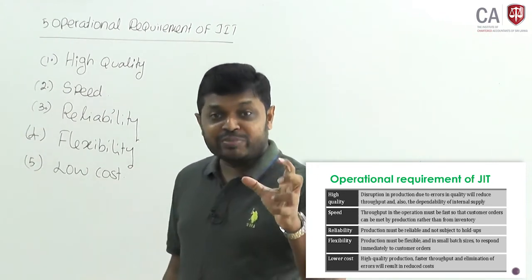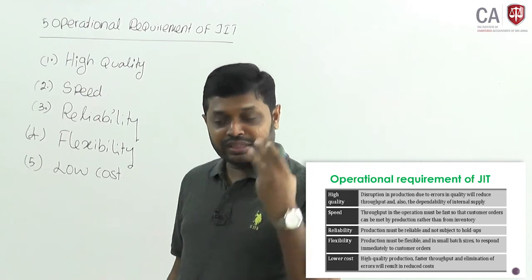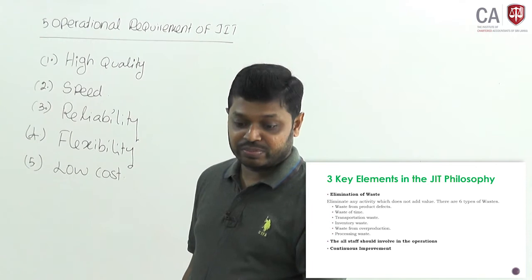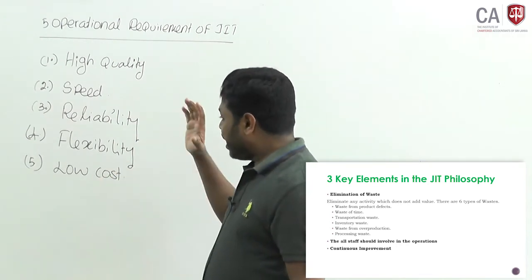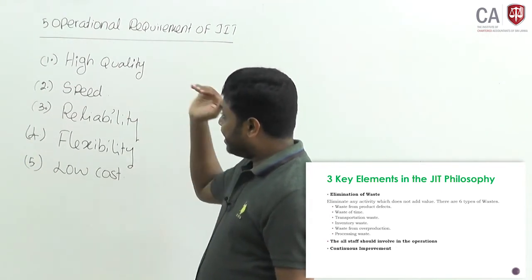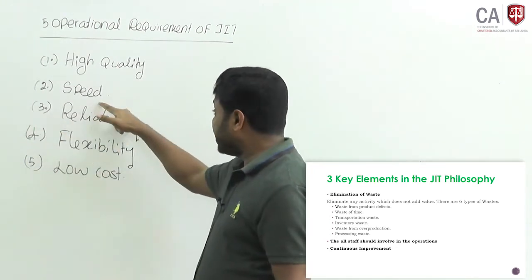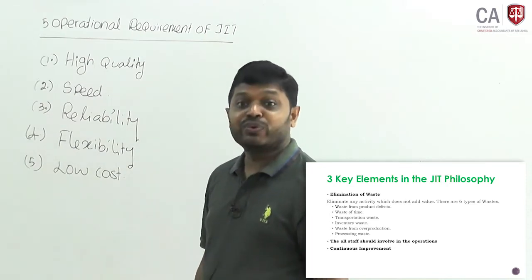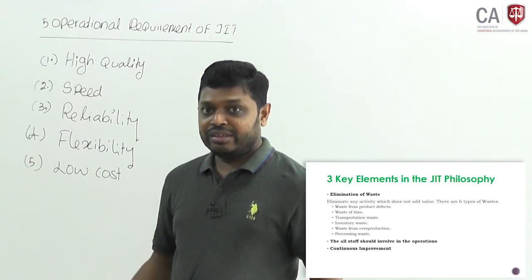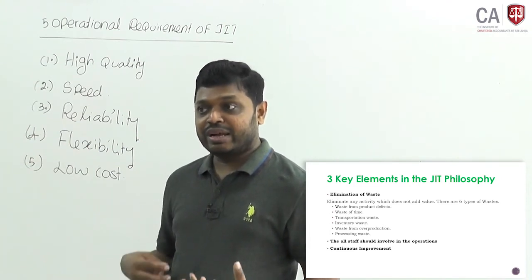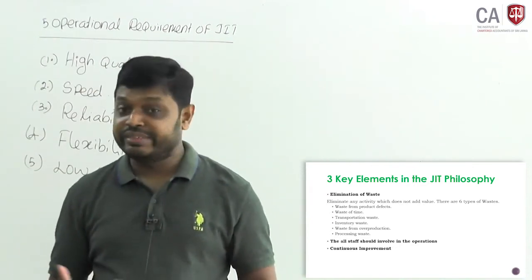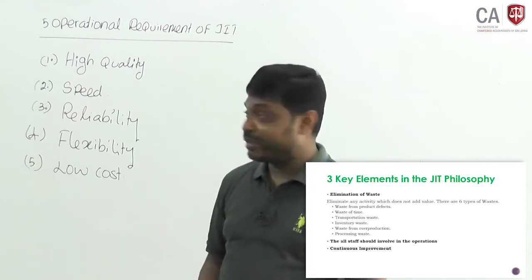When we are going to discuss the JIT philosophy, there are 3 requirements, or 3 key elements. You can have a low cost, you have a reliable production process, you can deliver the product immediately, that means with speed, and you can maintain high quality if you eliminate the waste. Eliminate the waste means there might be some disruption, there might be some quality defects, then it will have a significant impact.